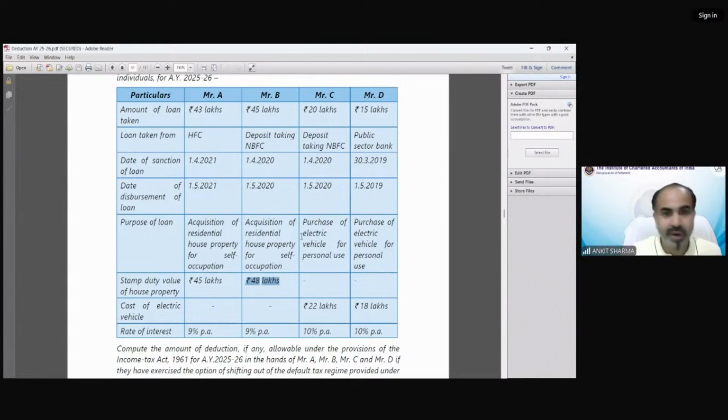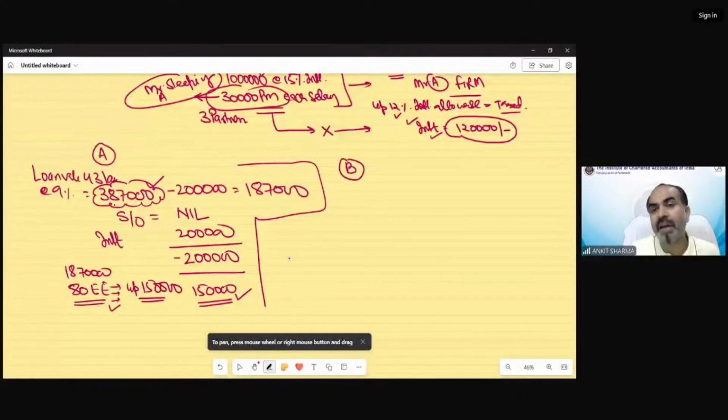So we will calculate 9% interest on 45 lakh. So 45 lakh at 9% interest is 4,05,000 rupees. Out of this 4,05,000, we can only claim 2 lakh rupees under income from house property. Why? Because the stamp duty value is exceeding.